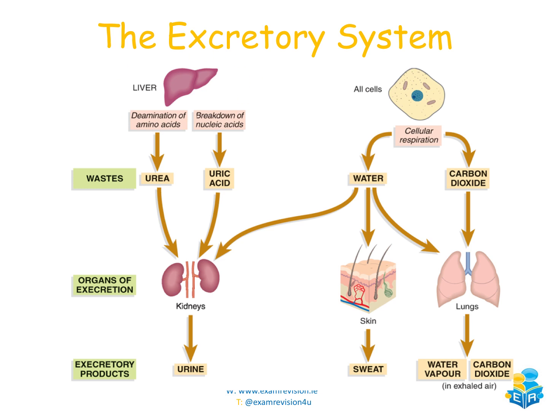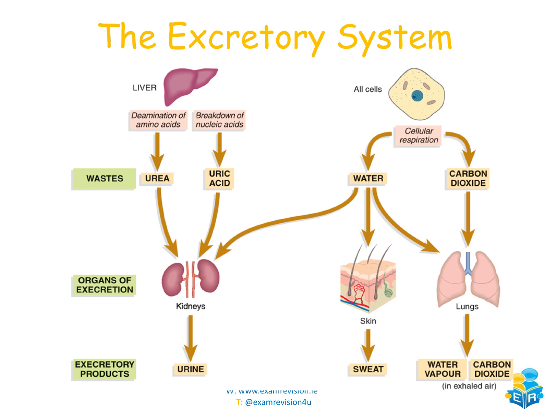So if we have a look at the liver up here, the liver is responsible for 2 different things here. It can be the deamination of amino acids and also the breakdown of nucleic acids. If we focus first of all on deamination of amino acids, urea is going to be one of the waste products there. That urea, at the kidneys, could be excreted through urine. Very similar up here for the breakdown of nucleic acids. One of the waste products from that is uric acid. The kidneys will be responsible for releasing that from the body through urine. Okay, we want to eliminate those waste products from our body. That's excretion. The kidneys are responsible for that.